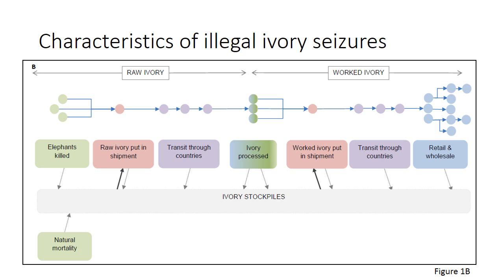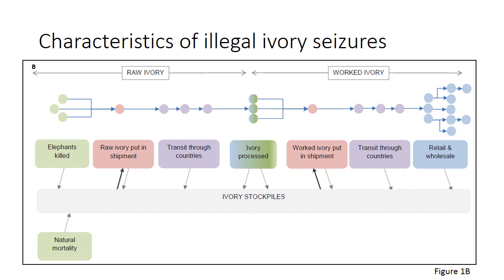Seizures can be made at any point in this chain, and when the ivory is seized officially, it should go into the ivory stockpiles. There is some evidence that ivory from the stockpiles is also entering back into the illegal ivory trade. We want to make statements about the illegal ivory trade in two different ways. We want to talk about the number of transactions, so we've developed a transactions index, and we want to talk about the total weight of ivory, so we've developed a weights index as well.